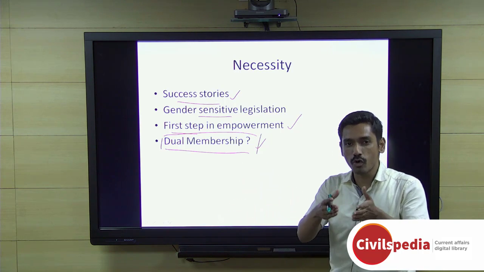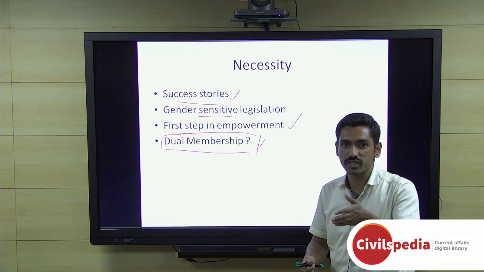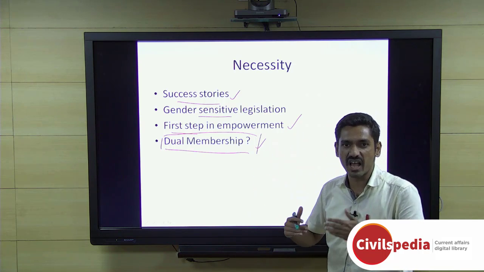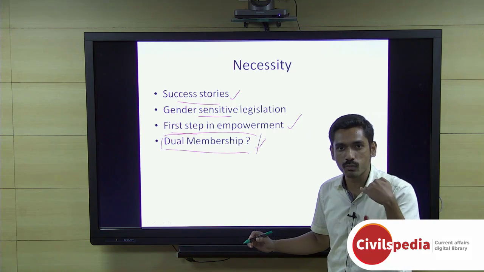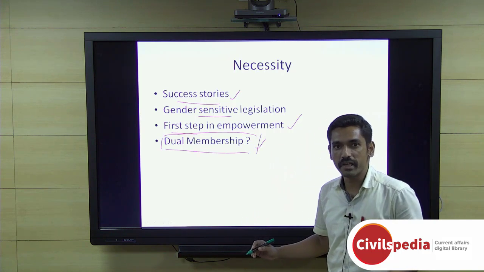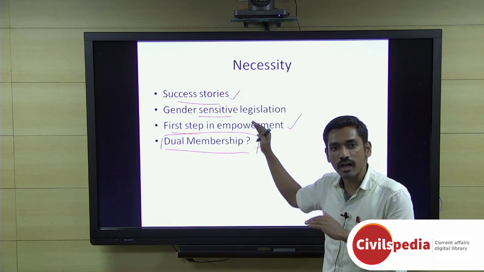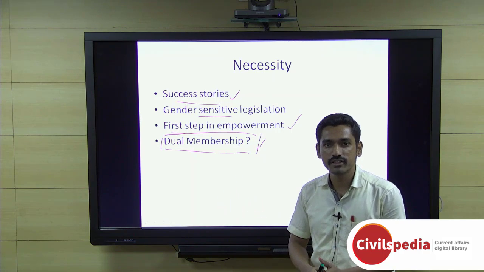And secondly, if you're going to have dual membership, then how will administration take place and who will take which responsibility? But if the implementation of the 108th constitutional amendment is a hurdle, then maybe dual membership could be a stepping stone through which the total reservation could be achieved. So these are the features of the Women's Reservation Bill, the hurdles in implementation, and one possible solution for how we can tackle this particular issue.